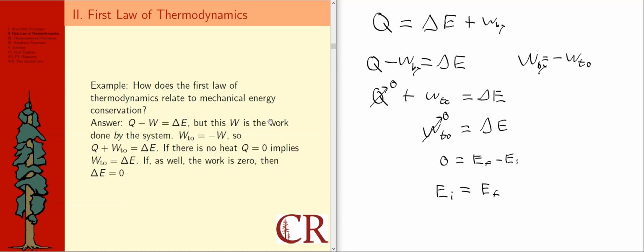Let's see how this looks in the slide there. It says Q minus W equals delta E, but this W is the work done by the system, as we said, so therefore, I think it said a little differently there, the work done to the system is equal to negative the work done by the system, so then we got Q plus work done to equals delta E, and if there's no heat, that implies W equals delta E, and if as well the work is 0, then delta E is equal to 0. I would say in this slide, I don't think I said enough about the fact that delta E equal to 0 could still possibly include internal transformations that would involve thermal energy, so maybe I should have added somewhere there the proviso that there's no friction so that doesn't happen, and that would restrict us to mechanical energy forms.